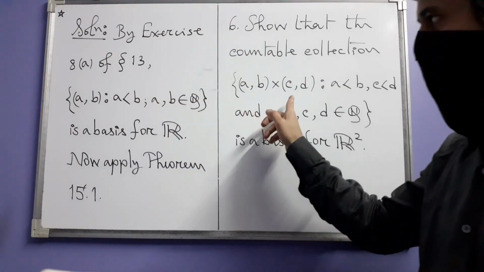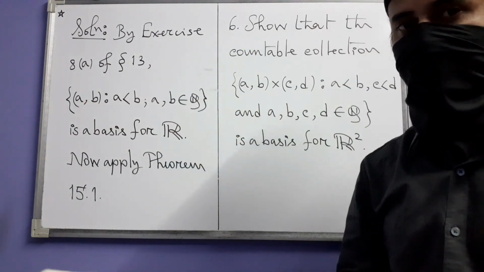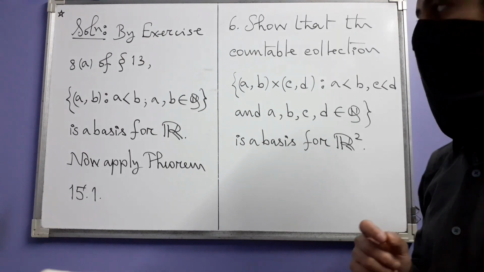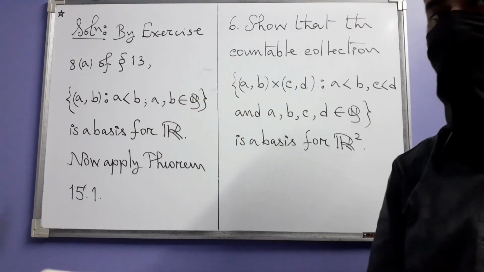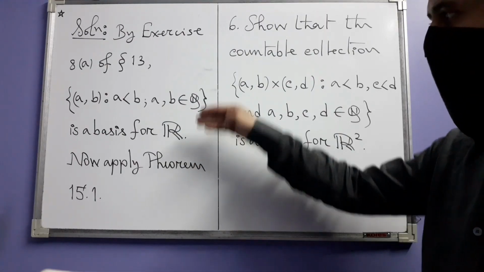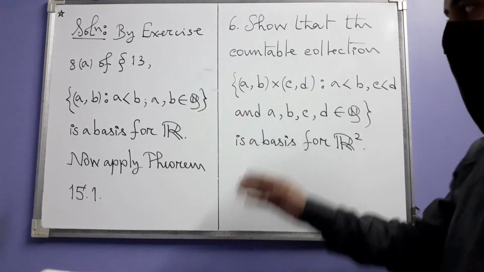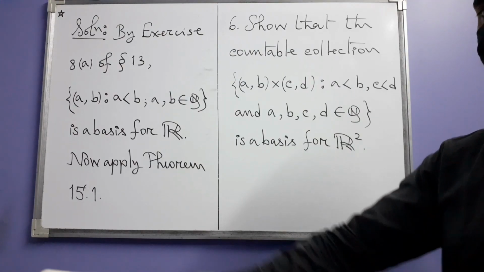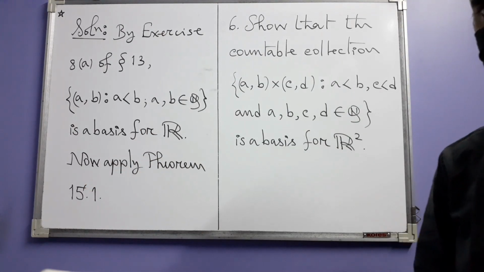Just like this one, here also we are considering (a, b), ordinary open intervals where a is less than b, but a and b are rational numbers. Because of this fact and theorem 15.1, we directly get this result. You go and see the statement of theorem 15.1, you will instantly realize why.